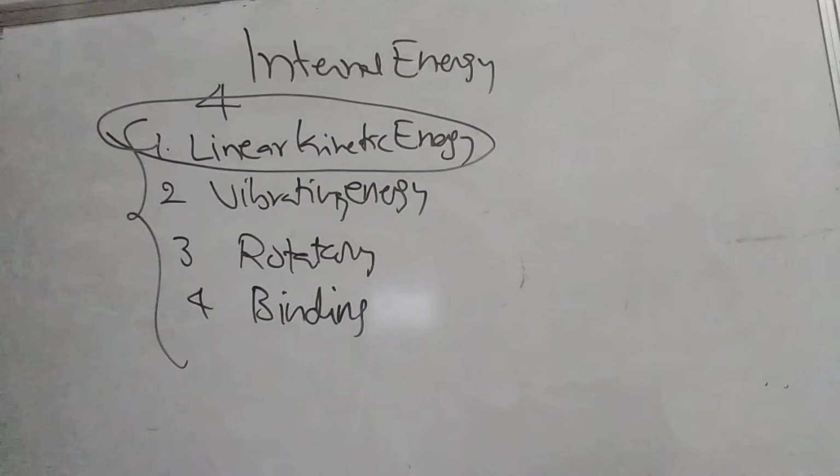If any body has a change in its temperature, or its level of hotness or coldness, then there is a change in the linear kinetic energy. So there is a direct proportionality between the linear kinetic energy and the hotness or coldness of the object. How do we observe that?